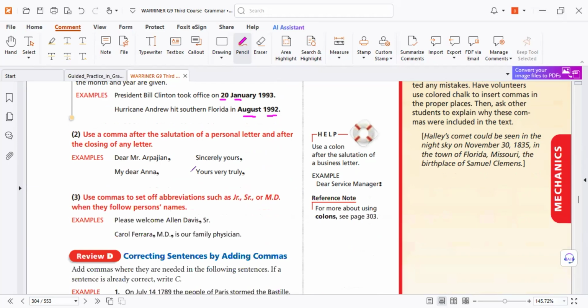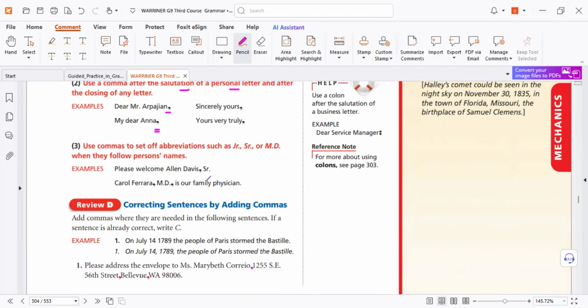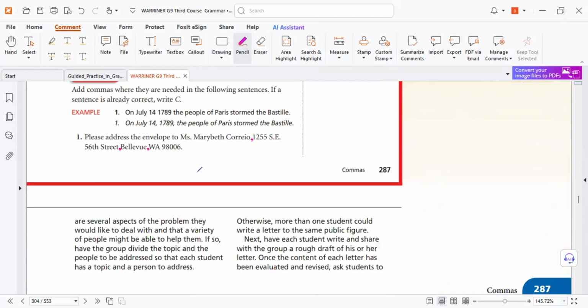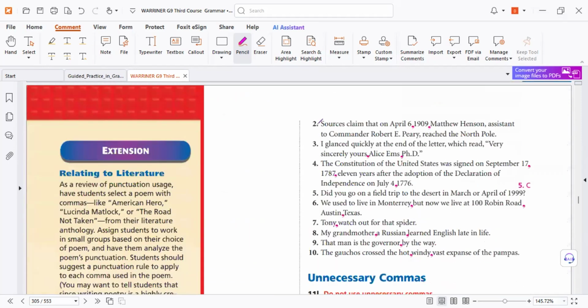As you know, when we read, like, dear sir, for the salutation of a personal letter, you need a comma. Dear Engineer John, so comma, and then write your letter. Something so easy. Here, of course, for the abbreviation, you can revise at home. Here are some mini exercises.